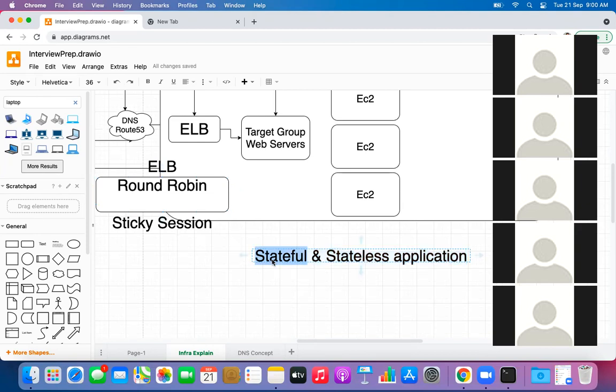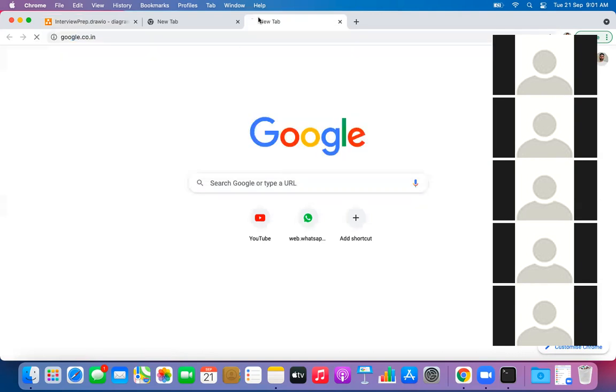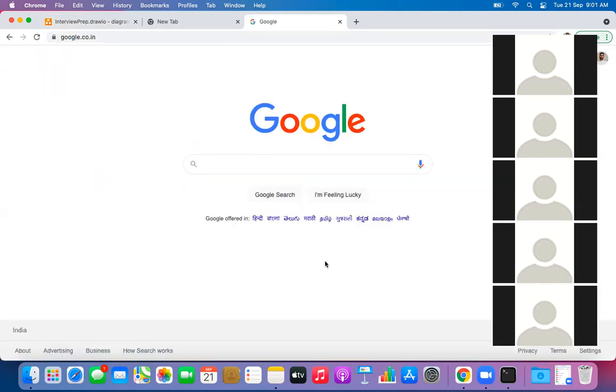For an overview, I can tell you that stateful applications are when we are trying to maintain the session of a user. Stateless means, for example, there is a particular web page of Google, and I need not worry about anything. This is a simple, pure blank page. It does not contain anything. There is no processing required from the side of the computer. Only the index page Google is serving here, right? So when we are talking about this sort of pages, no database connectivity is required.